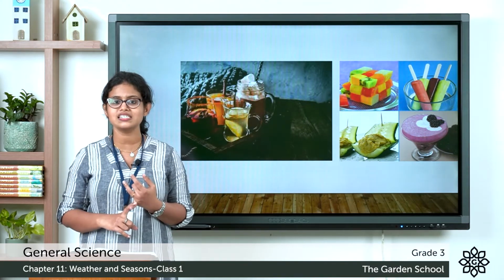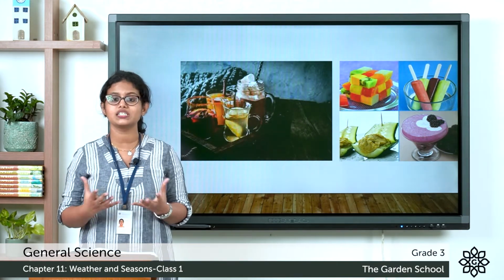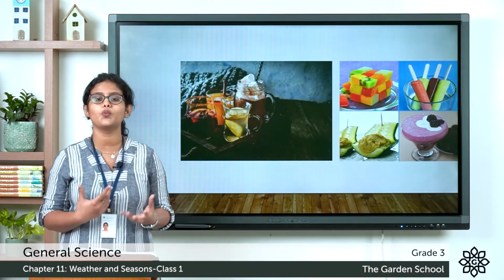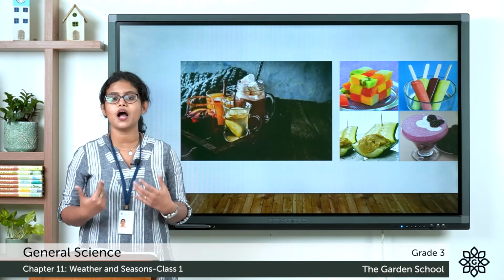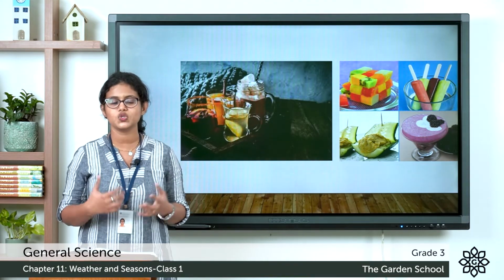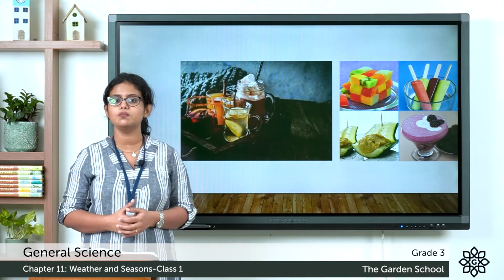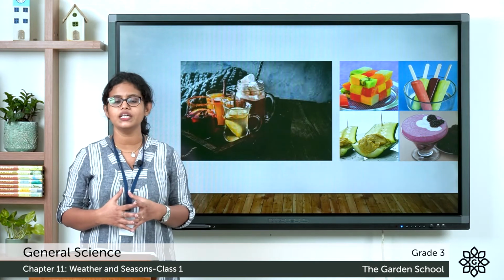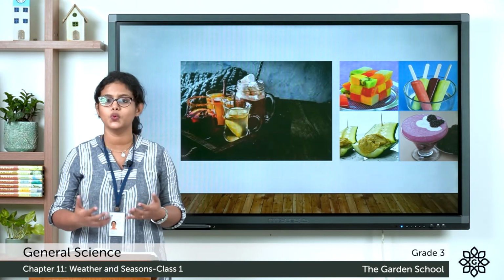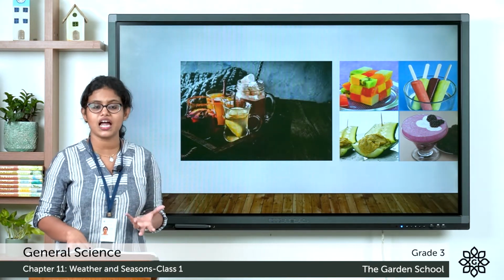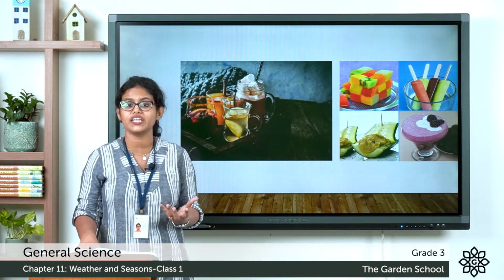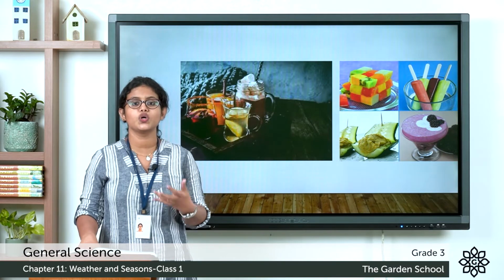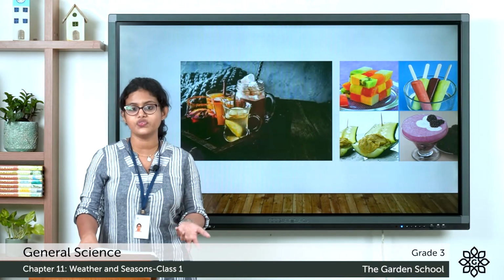Then the other thing is, during the winter time, it is very cold. We all wear woolen clothes. Why do we wear woolen clothes? To keep our body warm, to keep our body from extreme cold. Then during this time, it is very cold, so we all love to have something which is very hot. Right. So we all love to have warm food.